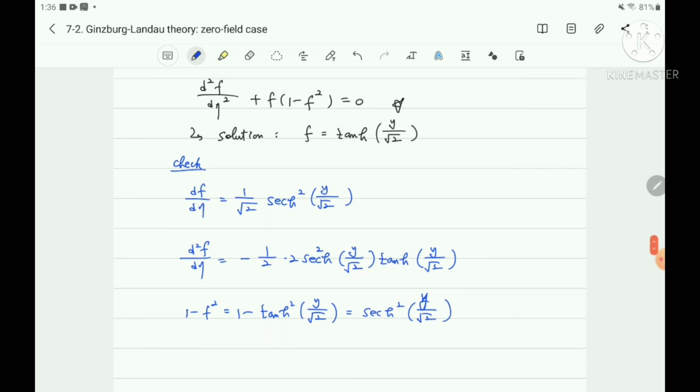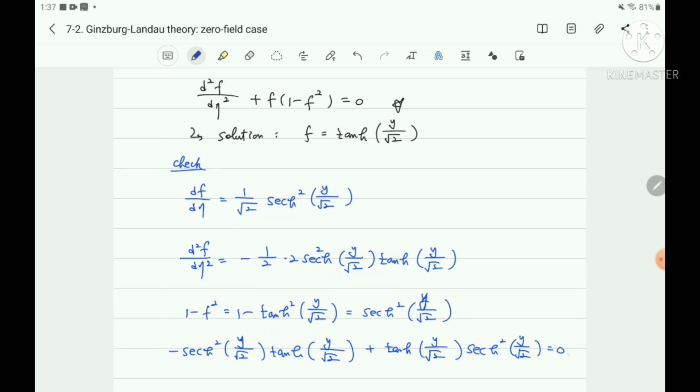Therefore, when you substitute, d squared f/d eta squared is minus sech squared of eta over square root 2 times tanh of eta over square root 2, and as f is tanh of eta over square root 2, and 1 minus f squared is sech squared of eta over square root 2.